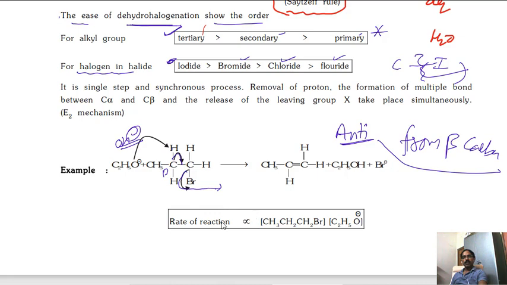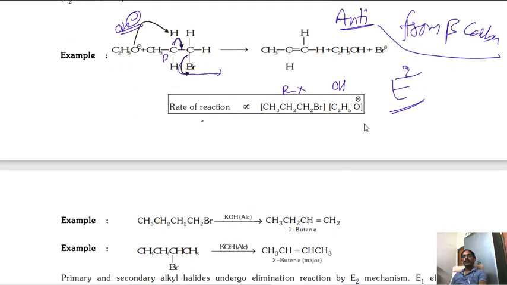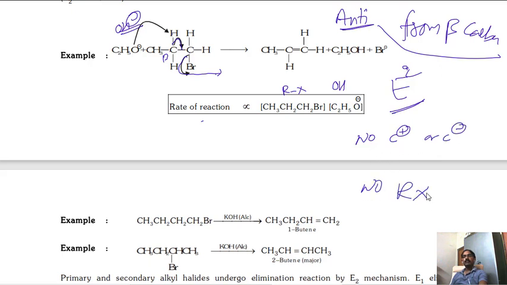Now the rate of the reaction depends on both the OH minus concentration and the alkyl halide concentration. That's why it is an elimination reaction where the rate depends on both, that's why E2 elimination. In E2 elimination there is no intermediate, no carbocation formation, no C plus or C minus. Therefore no rearrangement.